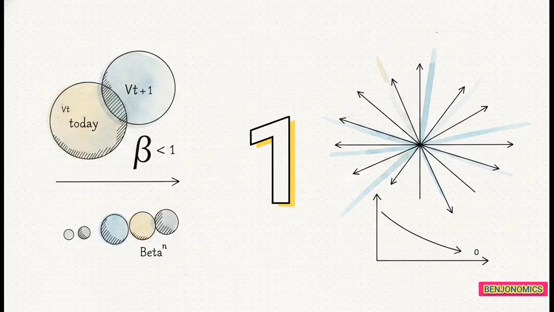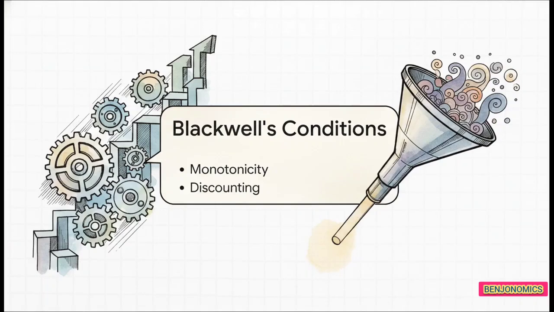Mathematically, multiplying by that fraction physically forces the distance between our successive guesses to compress at a predictable rate. It guarantees, without a doubt, that we find the truth. To make checking all this super easy in practice, the brilliant mathematician David Blackwell gave us two really simple conditions.